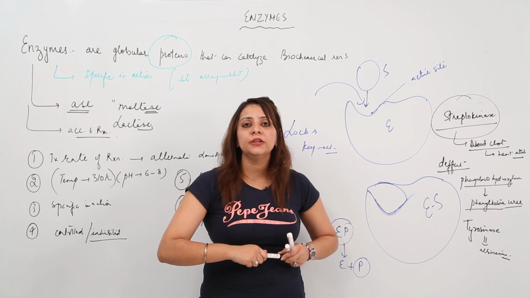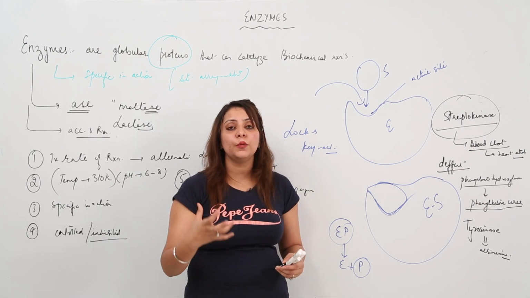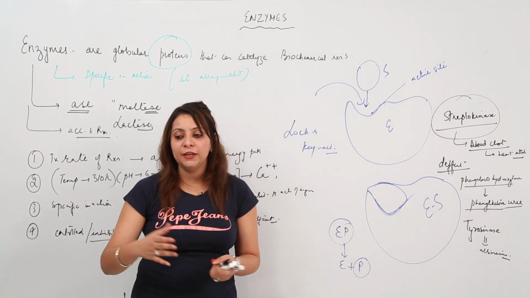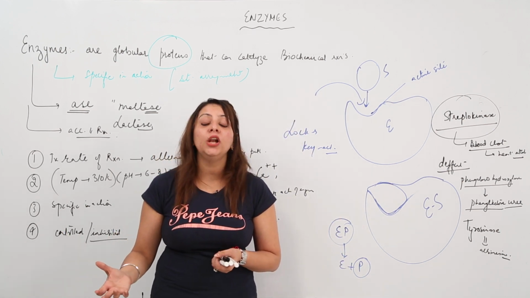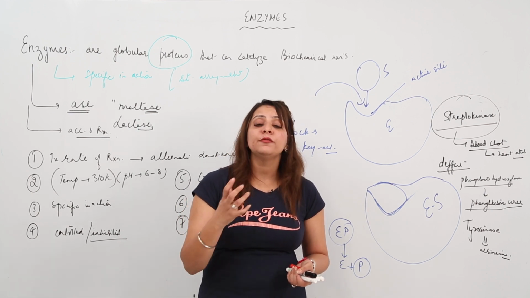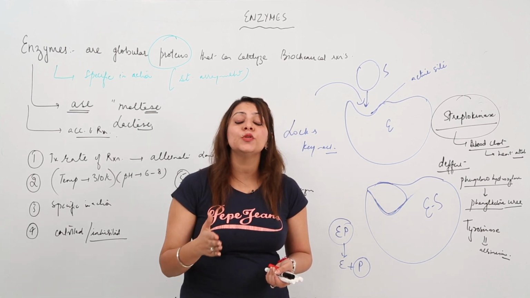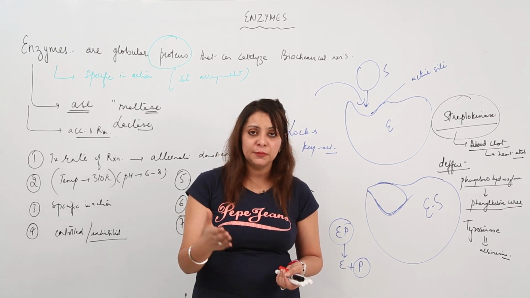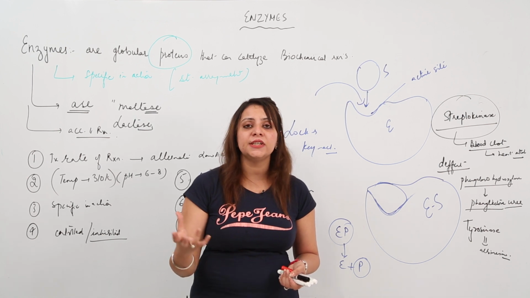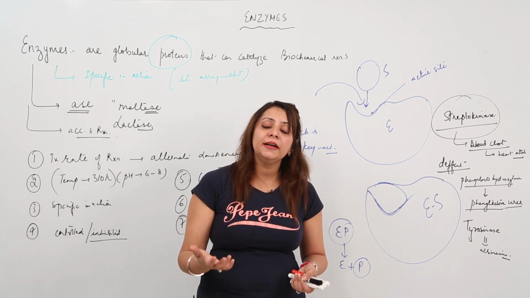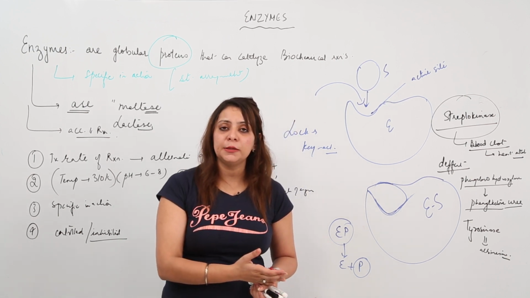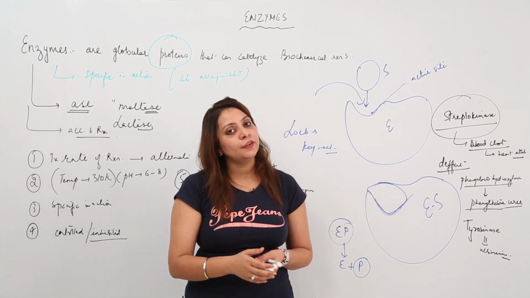And likewise, enzymes function in a better, perfect way in industries also. As you are aware of the breweries, you are aware of hard drinks and all. Hard drinks are formed by fermentation, and fermentation is carried out by enzymes which are released by microorganisms like yeast. So there it is used in the preparation of hard drinks, wines, whiskey, beers. They are all prepared by fermentation. Fermentation occurs due to the enzymes released by the microorganisms. So there also it is functional.